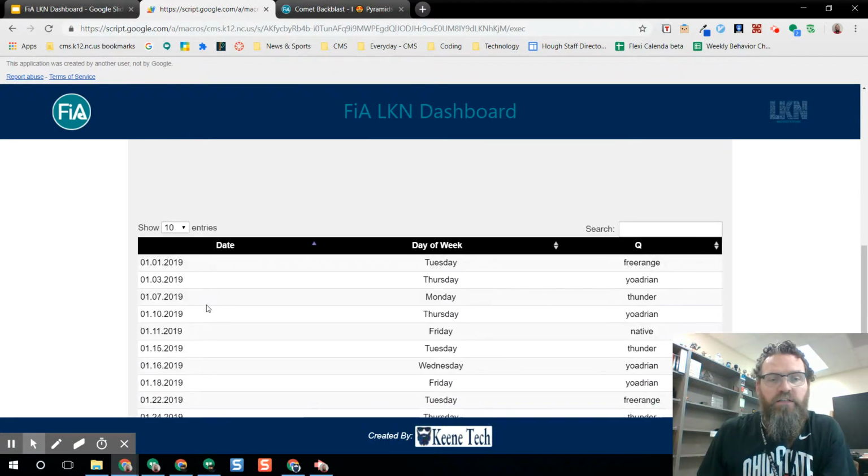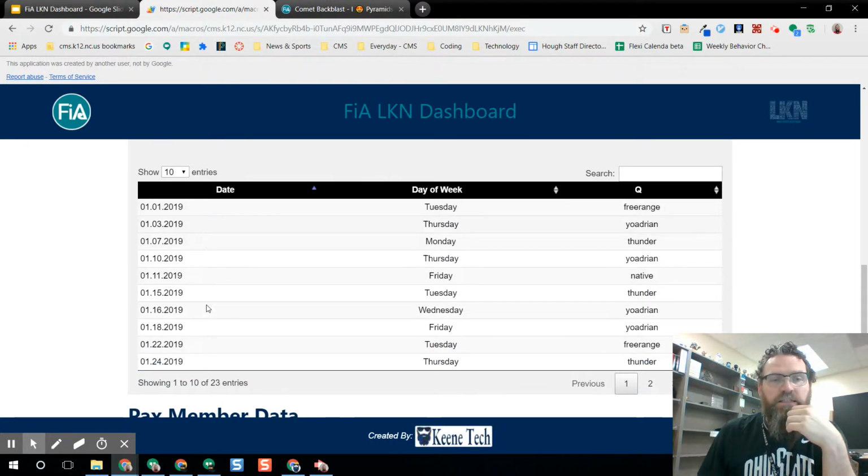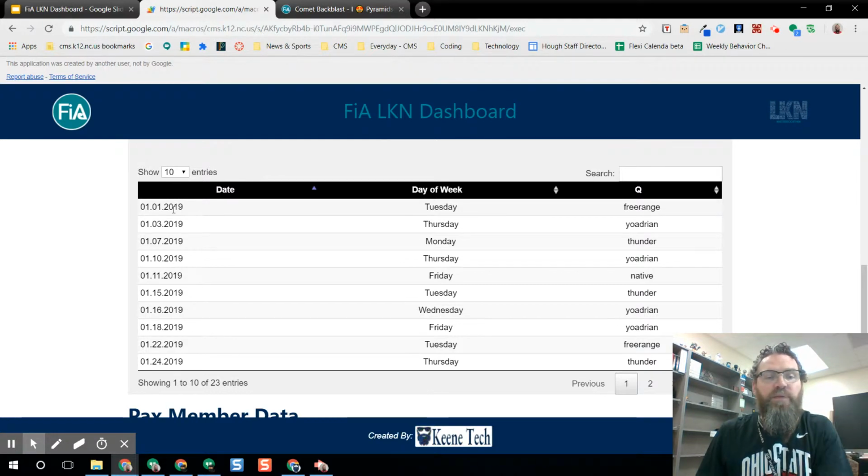Now, if you'll notice here, I did add this recently. This will allow you to see what backblasts have been entered into the dashboard.